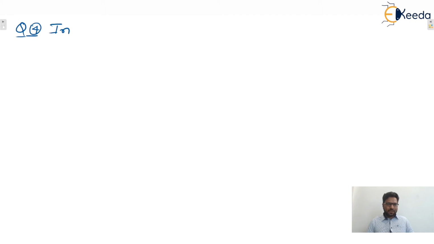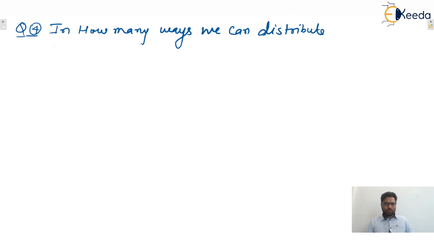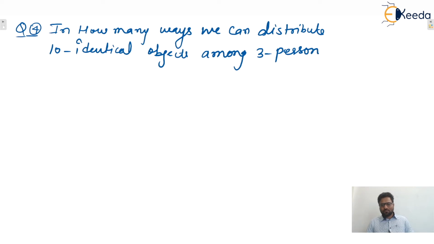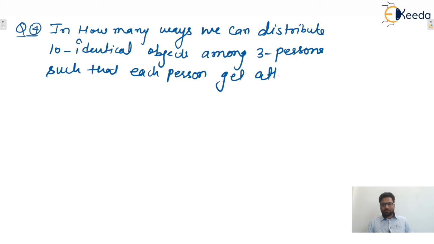Let us say it is given: in how many ways can we distribute 10 identical objects among, let's say, 3 persons, such that each person gets at least one object. Isn't it? That is the problem.